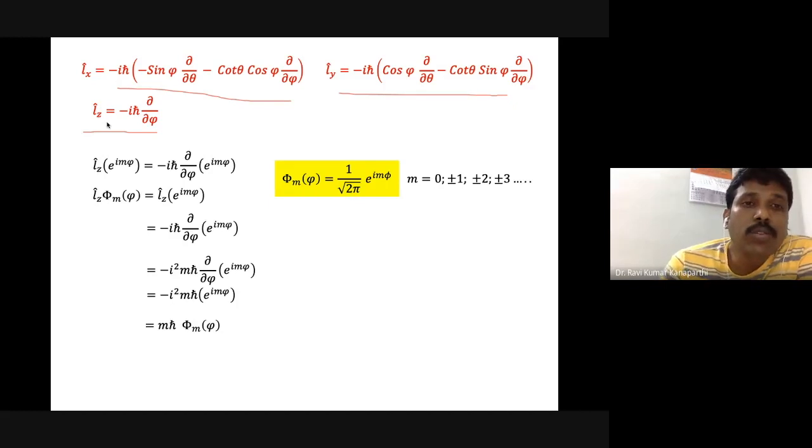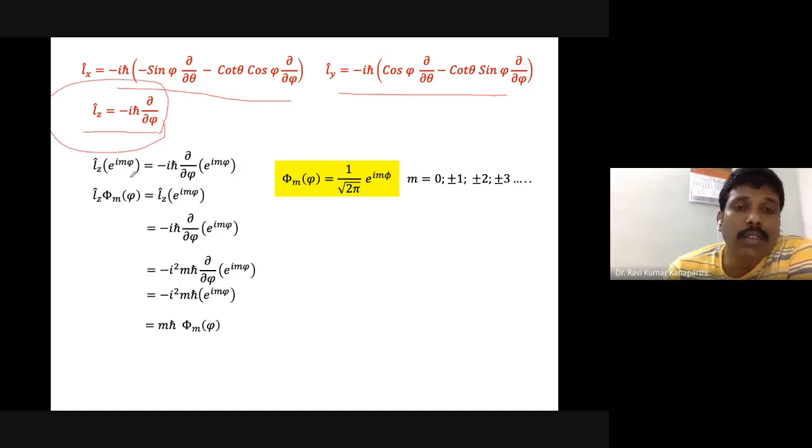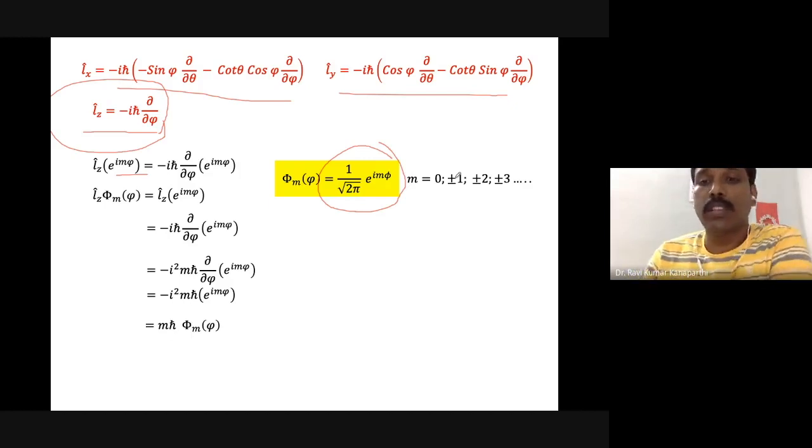Now, we know the spherical harmonics has two parts: one is r, and one is theta and phi. And as you can see here, the z component of the angular momentum operator has phi. So we can allow this operator to operate upon the spherical harmonics, especially the phi m of phi, which is of the general form 1 over square root of 2 pi e to the power i m phi, where m can vary over 0, plus or minus 1, plus or minus 2 and so on.